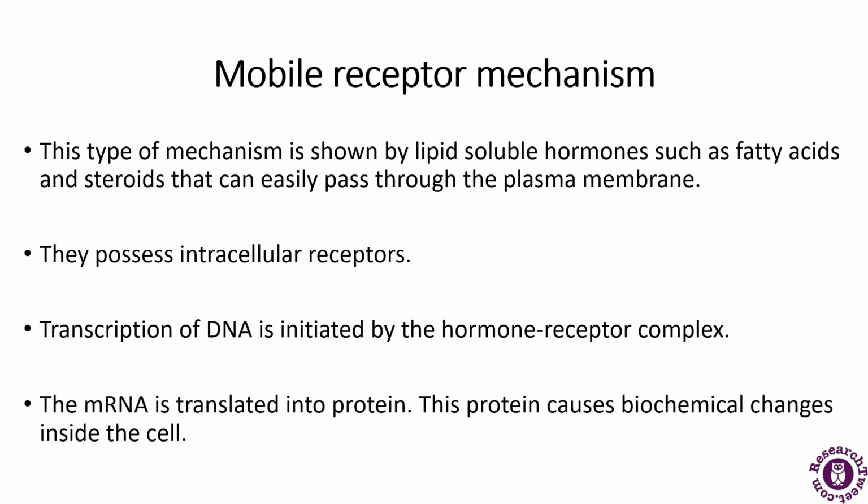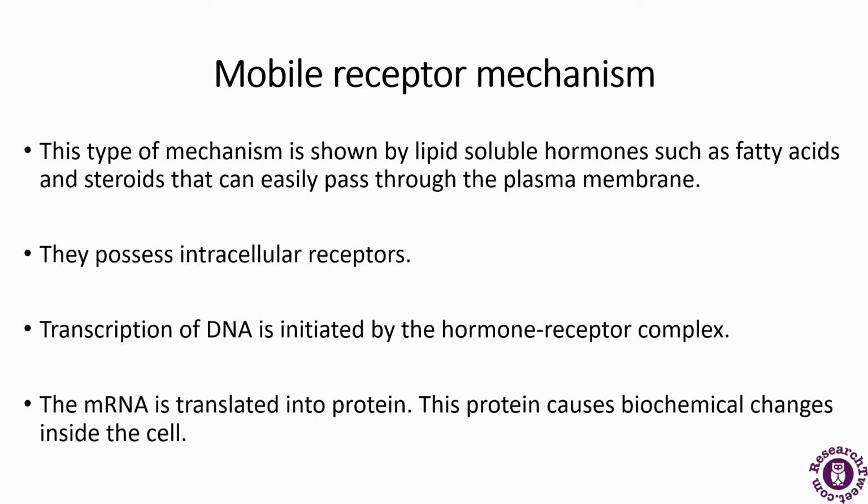Next is the mobile receptor mechanism. This type of mechanism is shown by lipid-soluble hormones. Examples here include fatty acids and steroids. These types of hormones can easily pass through the plasma membrane. They possess intracellular receptors.